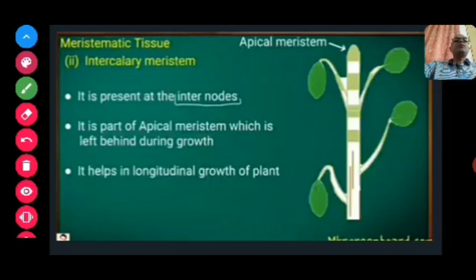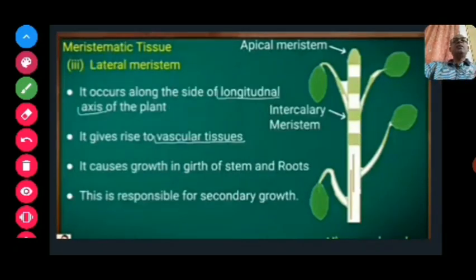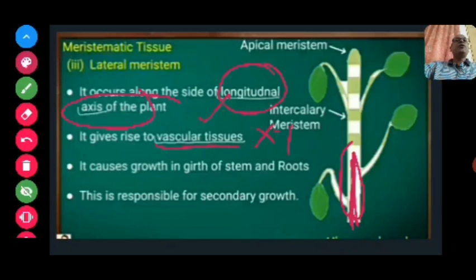And apart from this, there is a third type of meristem, known as lateral meristem. This lateral meristem is present in the longitudinal axis of the plant, and it gives rise to the vascular tissue. Vascular tissue, as all of you know, xylem and phloem are examples of it. They are responsible for the transport of water, minerals and food material.